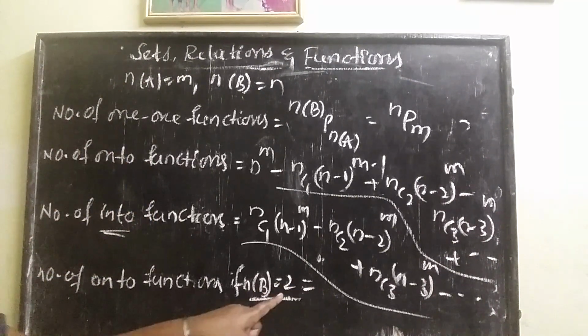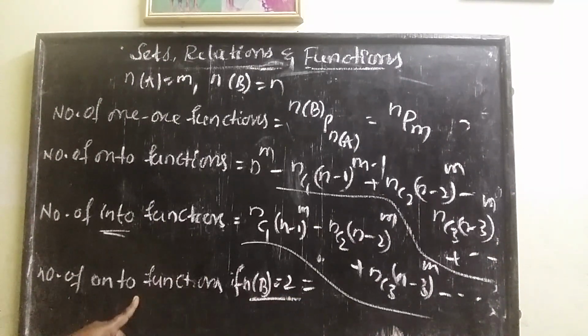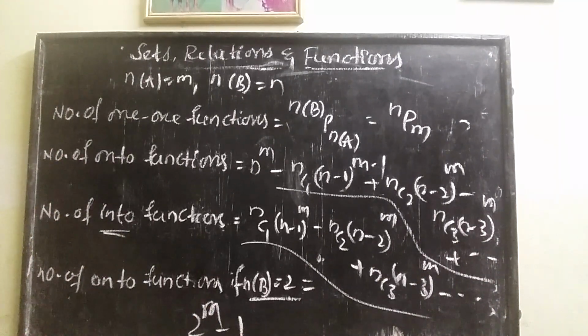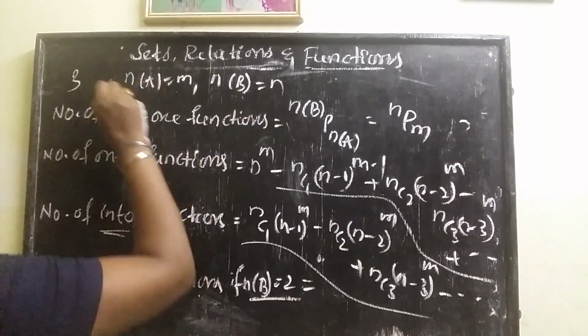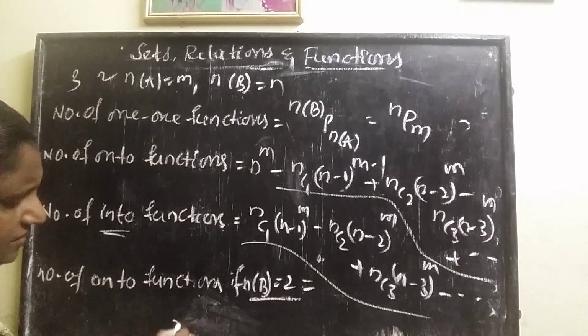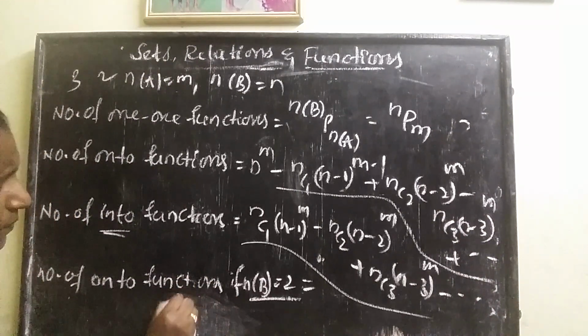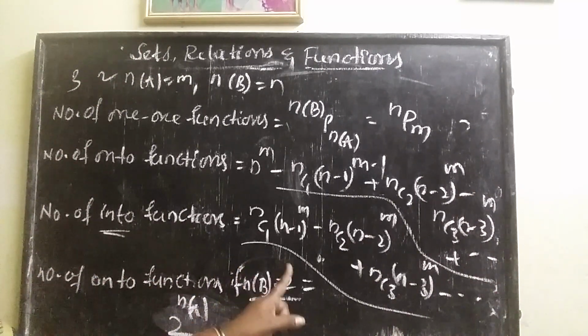Next is the number of onto functions if n(B) is equal to 2. If the codomain contains only two elements, then the number of onto functions formula is 2^m minus 2. Suppose n(A) is equal to 3 and n(B) is equal to 2, and they ask for the number of onto functions, then it is 2 cube minus 2 directly. That's why it is 2^n(A) minus 2. It is the formula for the number of onto functions when n(B) contains only two elements.